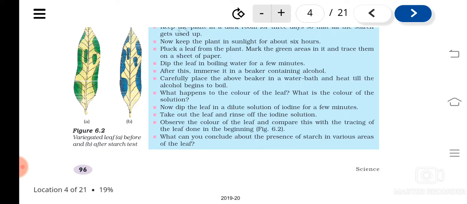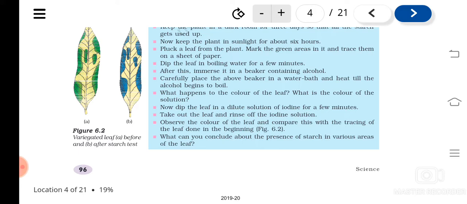You can see that the portion that is covered will not develop blue black color. Iodine and starch will give blue black color. If blue black color is there, it means that starch is synthesized, and the part which is covered will not show the blue black color. That means there is no starch formation, as there was no light. Now what do we have to prove?